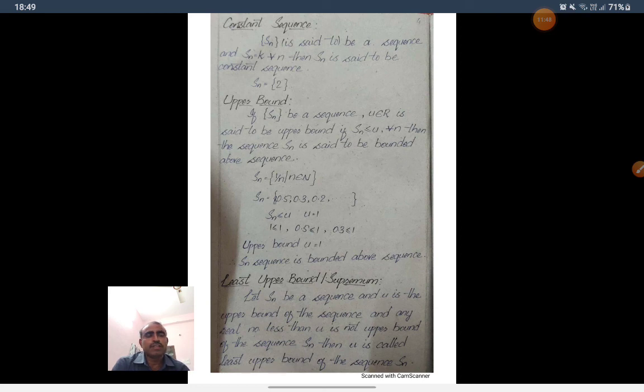Here, observe this sequence Sn is equal to 1 by n. Here 1 is an upper bound. Greater than 1, 2 is an upper bound, 3 is an upper bound, 4 is an upper bound, and any number which is greater than 1 is an upper bound. Among these upper bounds, 1 is the least upper bound. So 1 is called the supremum of the sequence Sn is equal to 1 by n.